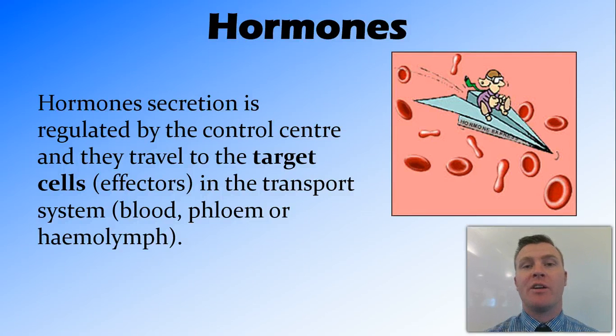Hormones are generally secreted from glands, and they travel through the blood system in order to get to wherever it is that they actually have their effect, the target cells or effectors.